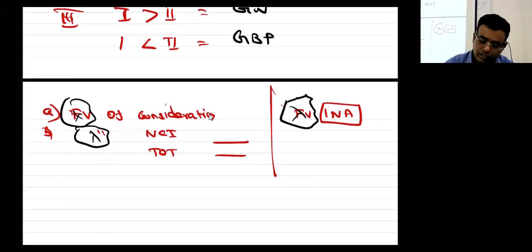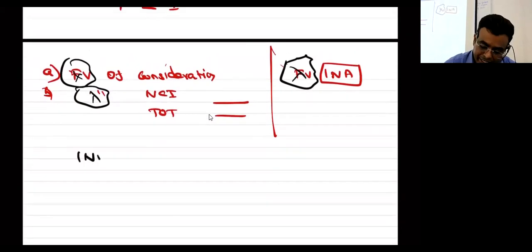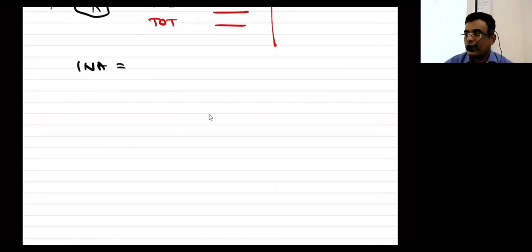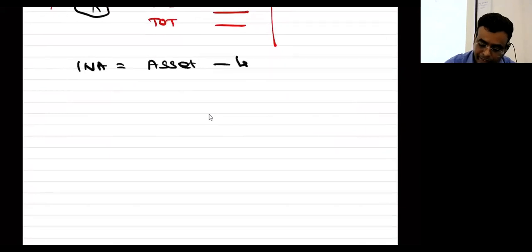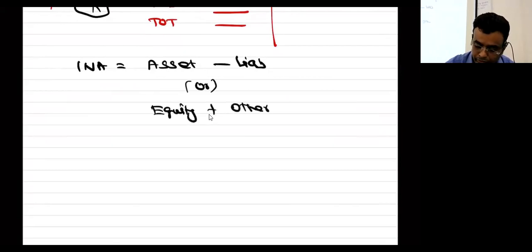Correct? Now, what is meant by INA? Don't tell me, please, identifiable net assets and all. Okay, I know even that. Tell me. Assets minus liabilities is equity plus other equity. That is called reserves and surplus. Yes sir.